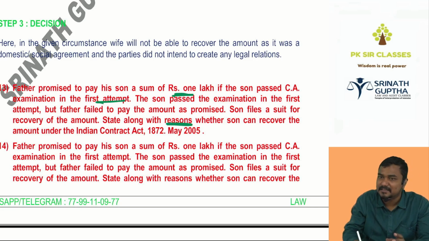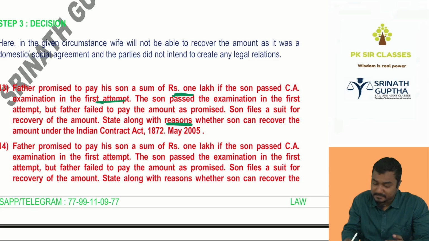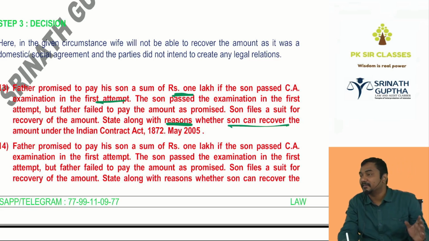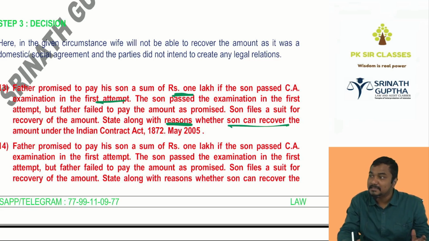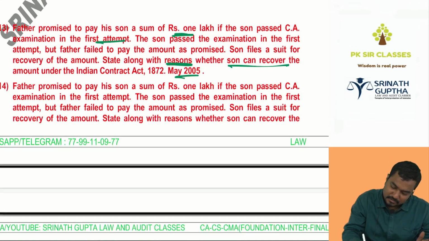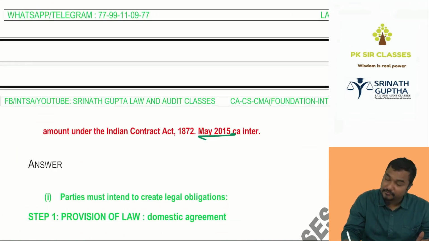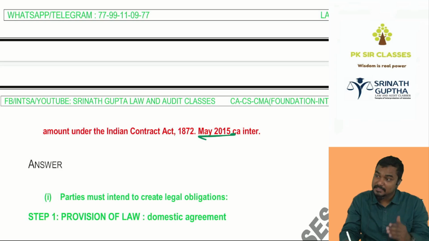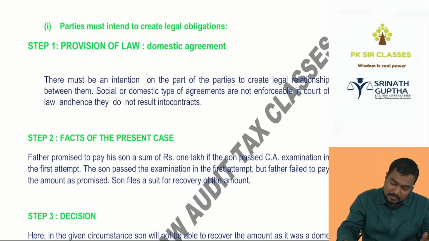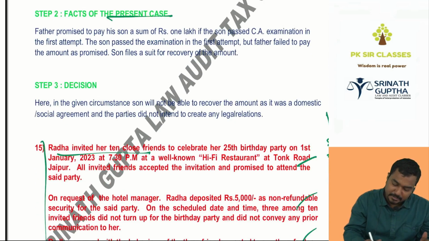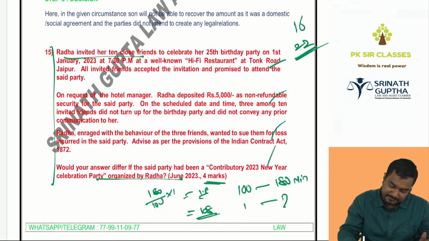What is the meaning of reason? Step number 1, provision of the law. State with the reasons whether the son can recover the amount or not. Can the son recover the amount, beta? No, because it is a domestic agreement. Which agreement? The same question came in 2005, and in 2015 it came in CA Inter, beta. Once upon a time this was part of CA Inter also. Step number 1, we should write about the domestic agreement. Step number 2, facts of the parent case. Step number 3, conclusion. Done.